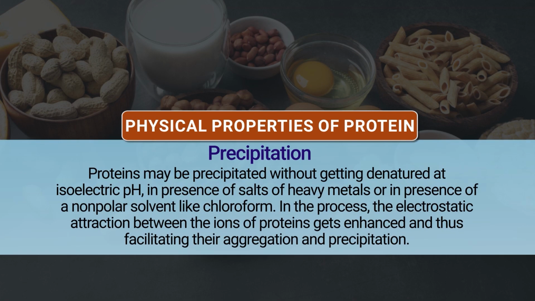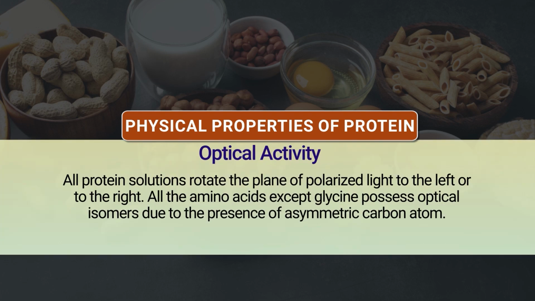Then precipitation is another property. Protein may be precipitated without getting denatured at the isoelectric pH in the presence of salts of heavy metals or in the presence of a non-polar solvent like chloroform. In the process, the electrostatic attraction between the ions of protein is enhanced, thus facilitating their aggregation and precipitation. Optical activity is there. All protein solutions rotate the plane of polarized light to the left or to the right. All amino acids except glycine possess optical isomers due to the presence of asymmetrical carbon atoms.